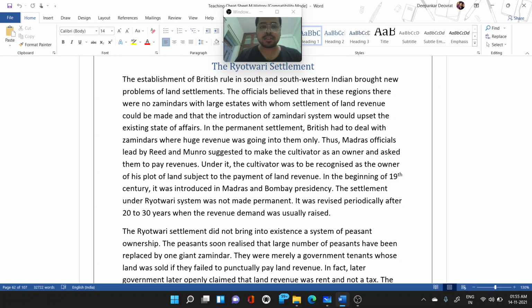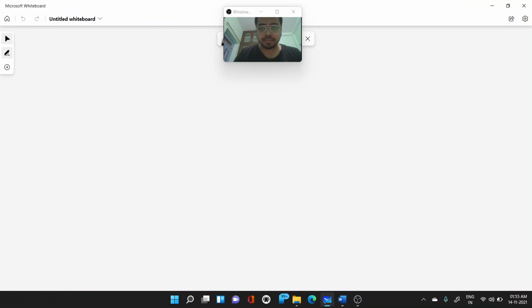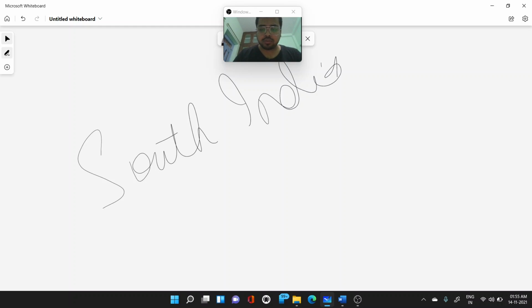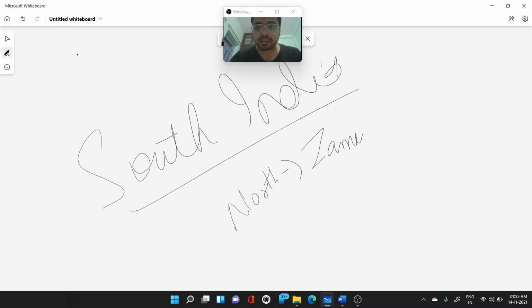So the Rayatwadi settlement is mainly related to the aspects of South India. The powerful people during British rule in the north were jamindars, or landlords.